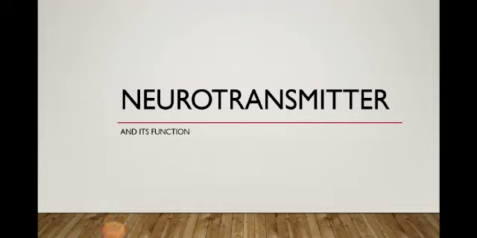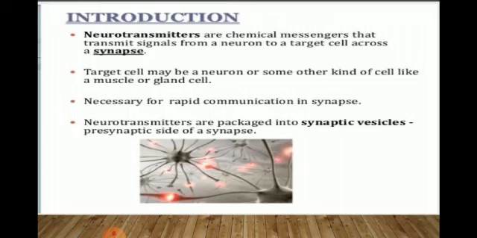Hello everyone. Today's topic is neurotransmitters and their function. Neurotransmitters are chemical messengers that transmit signals from a neuron to a target cell across a synapse. Here, the target cell refers to a neuron or some other kind of cell, like a muscle or gland cell. Neurotransmitters are necessary for rapid communication in the synapse.